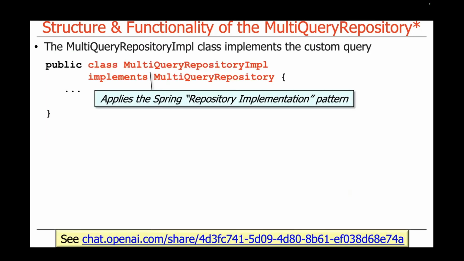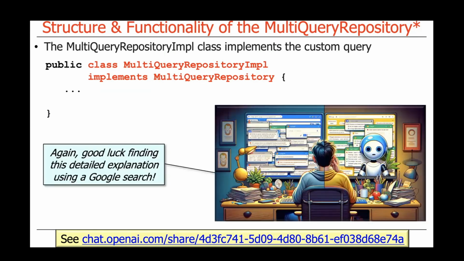What we're going to do is apply the Spring repository implementation pattern. This is a very cool pattern that's very useful to know. What you do is you make a class with the suffix Impl that has the same prefix as the name of the interface that you're implementing. That is the repository implementation pattern. Again, good luck trying to find an explanation of this pattern with a Google search. It's very hard to find. So once again, I used ChatGPT and memorialized its response here. You're welcome to take a look at it. It gives a nice, concise, but thorough explanation of how this pattern works and how it's baked into Spring.